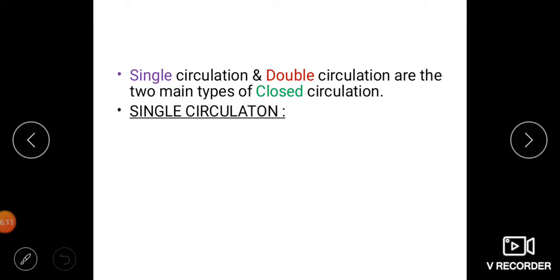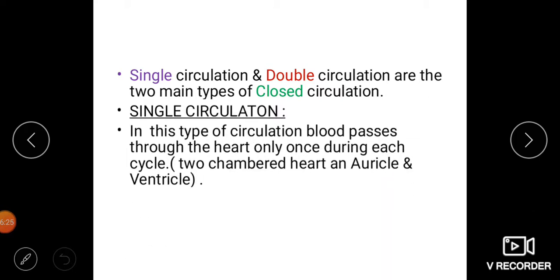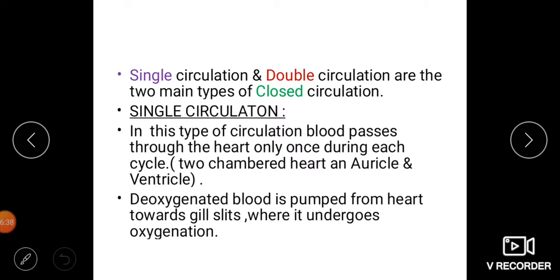Single circulation is generally found in fishes, animals having a two-chambered heart, a single atrium and a ventricle. In this type of circulation, blood passes through the heart only once during each cycle. The deoxygenated blood is pumped from the heart towards the gill slits where it undergoes oxygenation.